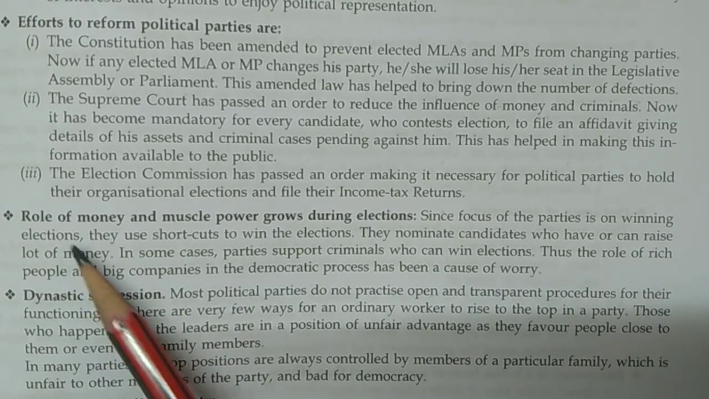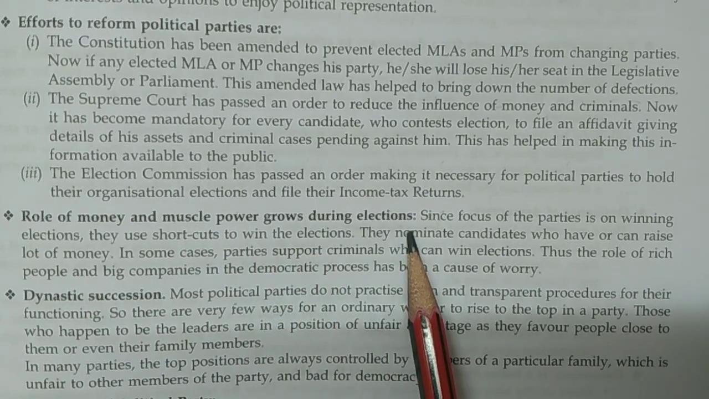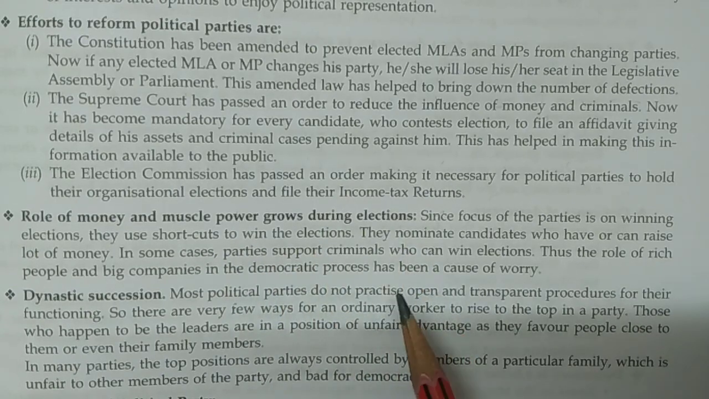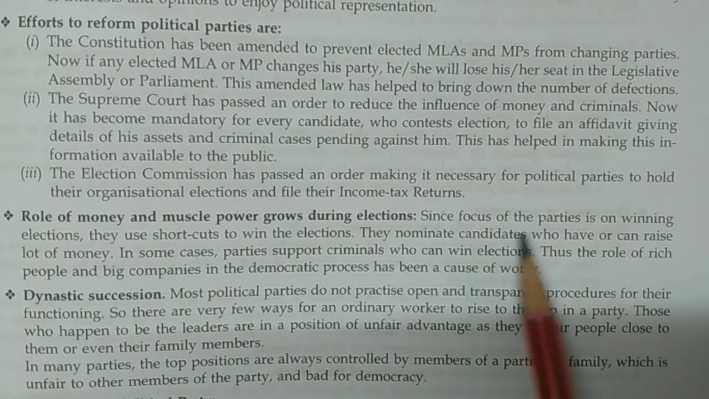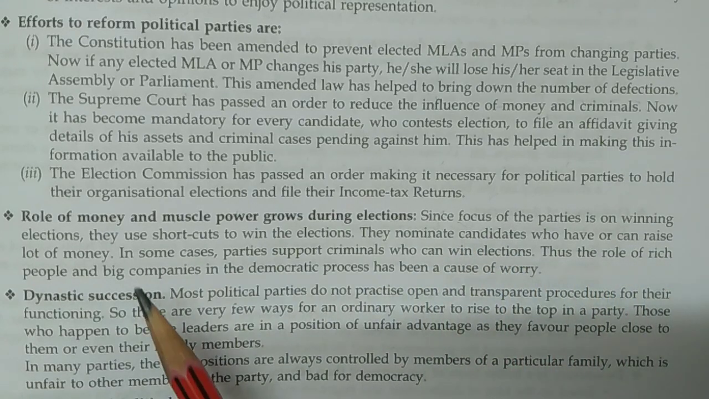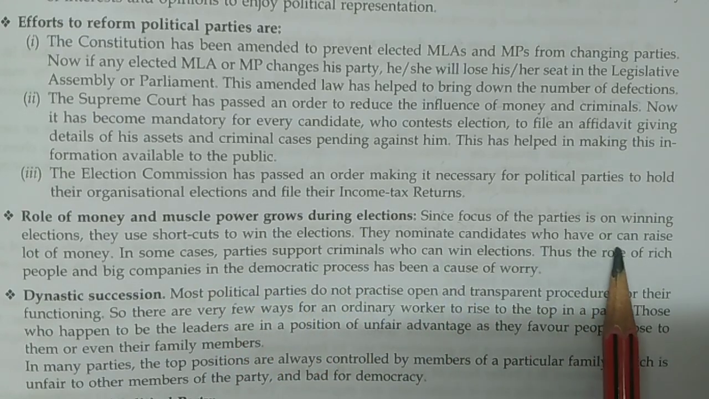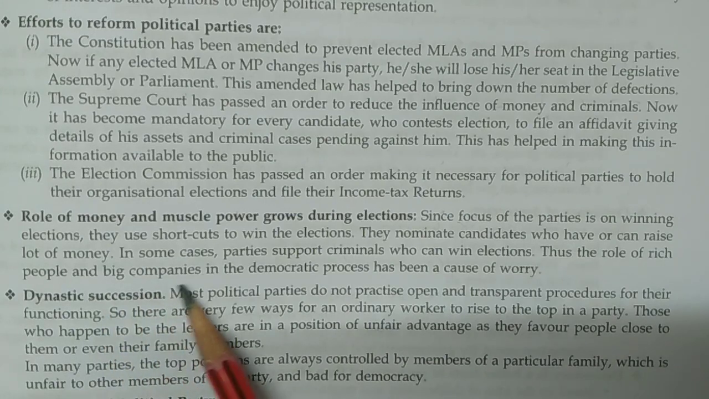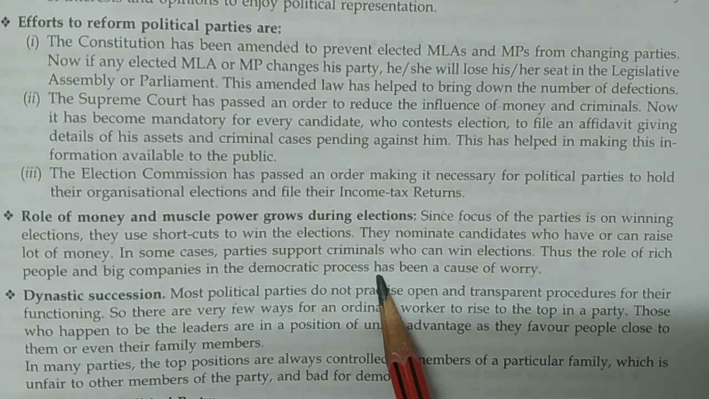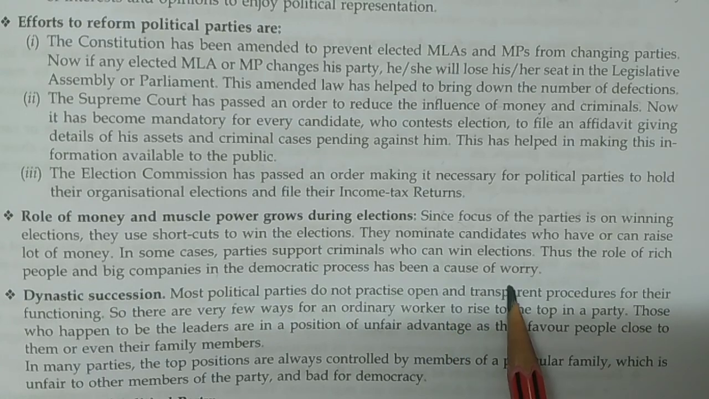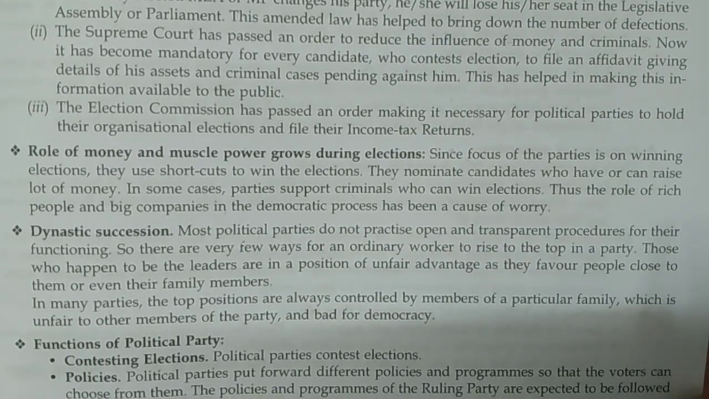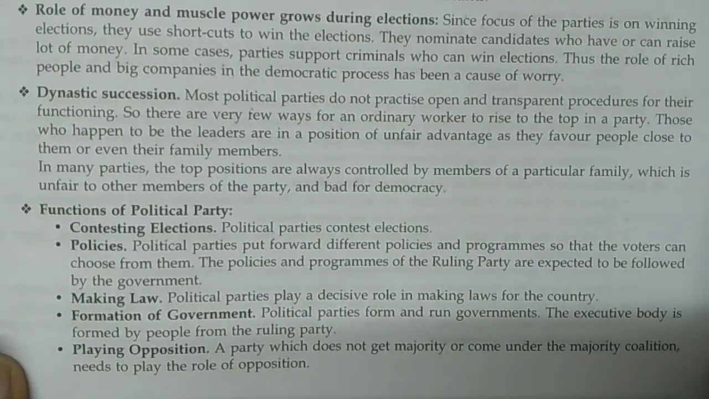Now next, role of money and muscle power grows during election. What happens generally in elections? It is being focused here. Since the focus of the parties is on winning elections, they use shortcuts to win elections. They nominate candidates who have or can raise a lot of money. In some cases, parties support criminals who can win elections. Thus, the role of rich people and big companies in the democratic process has been a cause of worry. So these points are really very important. You need to be aware and be confident here.